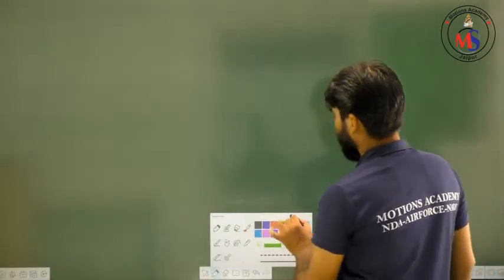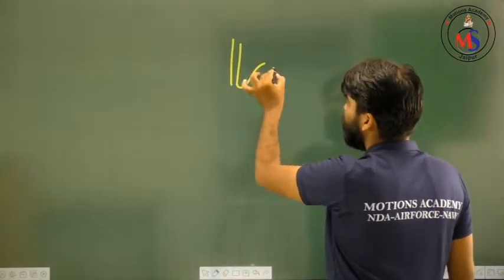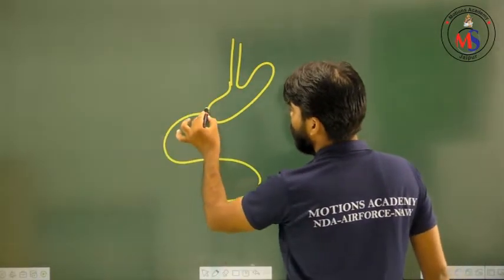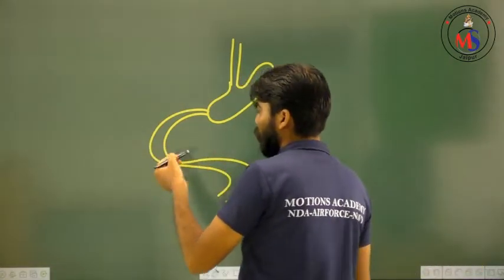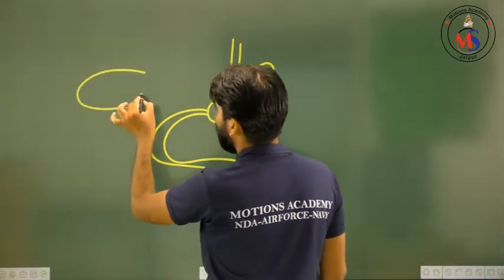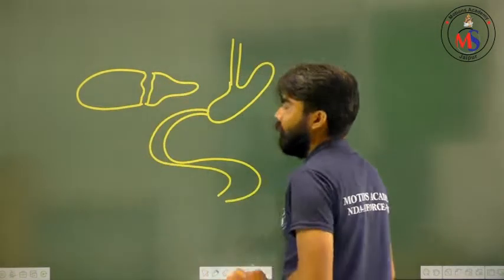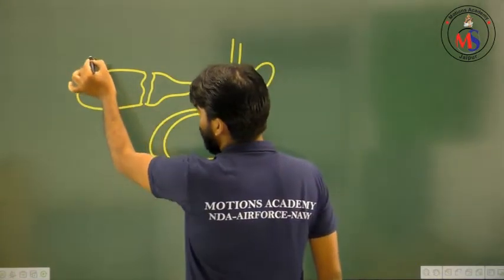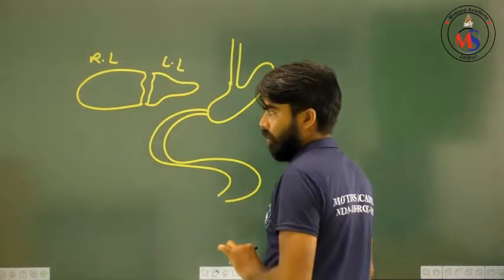Listen carefully. Suppose this is the esophagus, this is the stomach, and this is the small intestine. Is it clear? One more thing I have to teach you: suppose this is the liver in this way. Here is its right lobe and its left lobe.